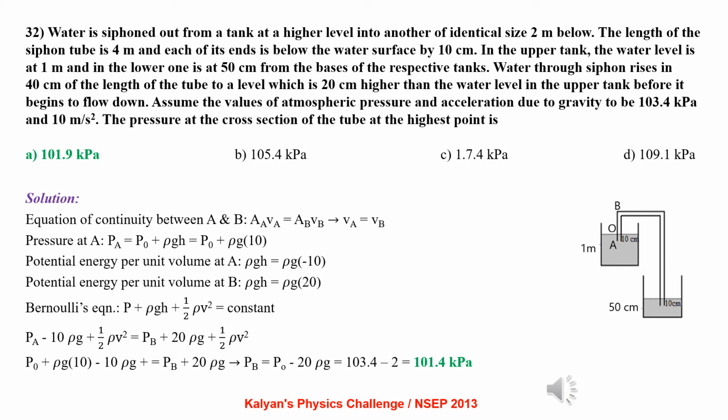Applying Bernoulli's equation, P plus rho g h plus half rho v square equal to constant, that is PA minus 10 rho g plus half rho v square equal to PB plus 20 rho g plus half rho v square. The half rho v square term gets cancelled out on both sides. By putting the value of PA and simplifying, we get pressure at B to be 101.4 kilopascal.